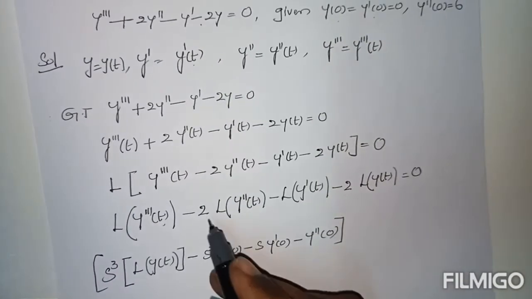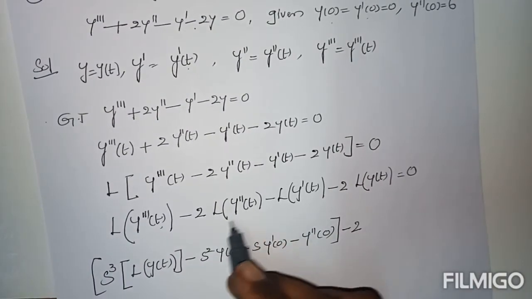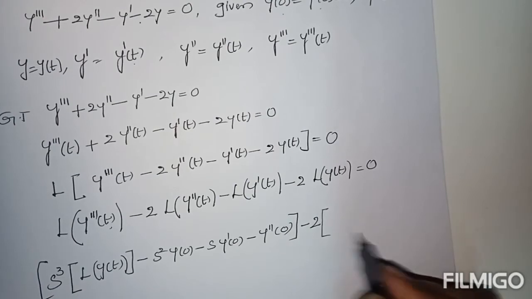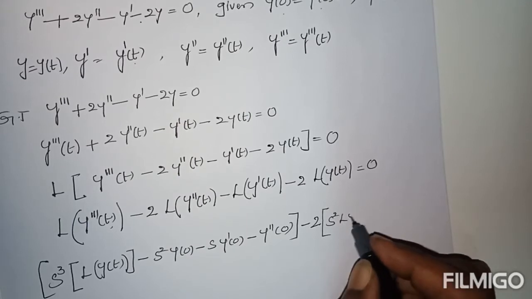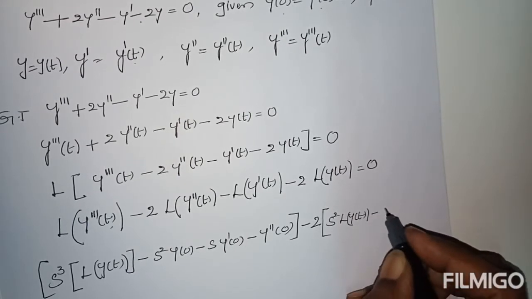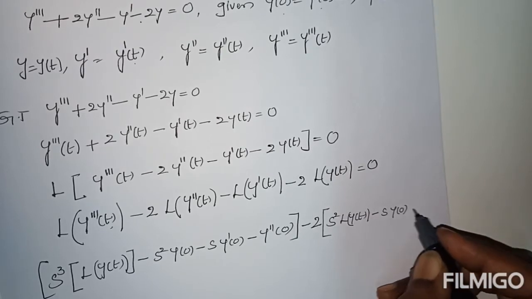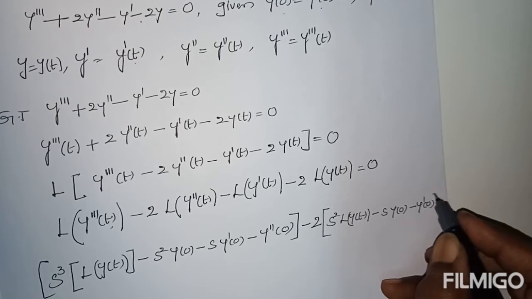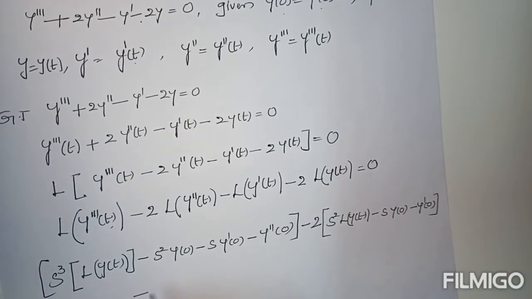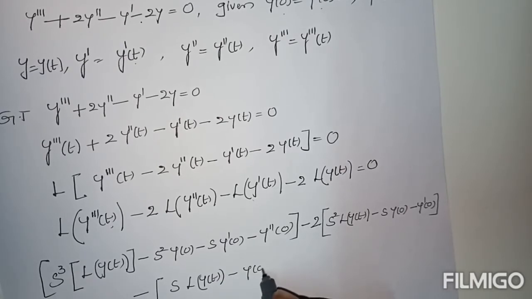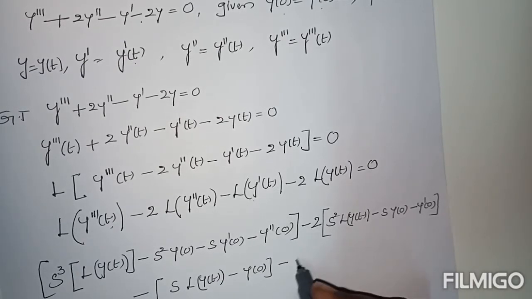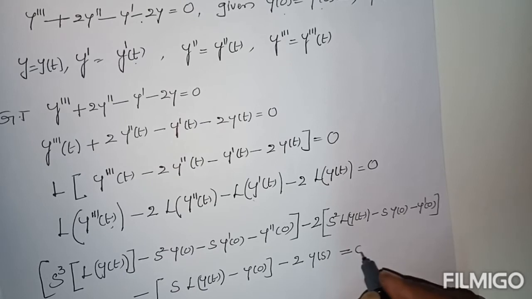And then the next second term, minus 2 into, this one also has a formula: s square L of y of t minus s into y of 0 minus y dash of 0, minus L of y dash of t, which can be written as s into L of y of t minus y of 0, minus 2 into L of y of t as per formula, y of s equal to 0.